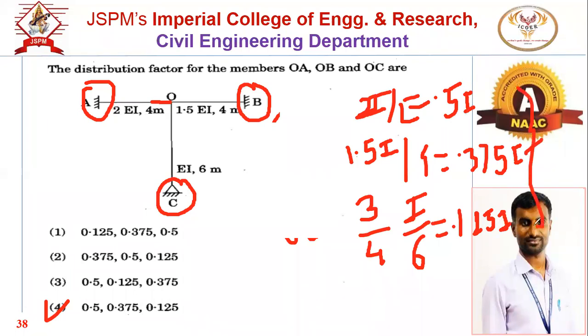If we make the summation of this, the summation of K will be 1I. Means the distribution factor of OA is given by 0.5 UI divided by I, the I will be cancelled, and the distribution factor of OA will be 0.5 U. Similarly for OB, it will be 0.375 U, and that of OC, it will be 0.125 U. So the correct answer is option number 4.